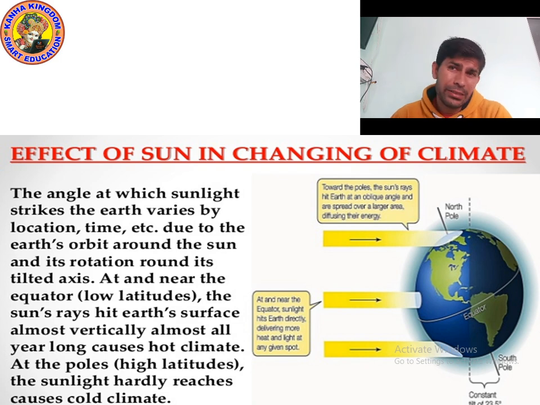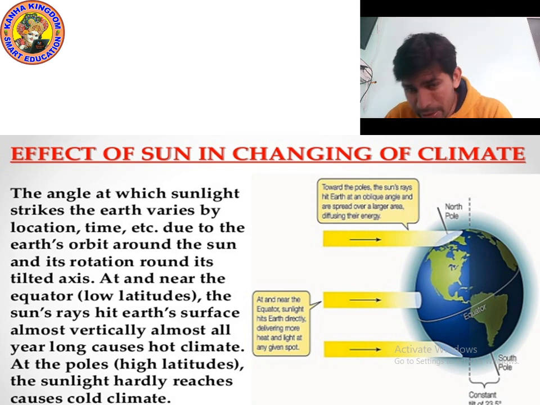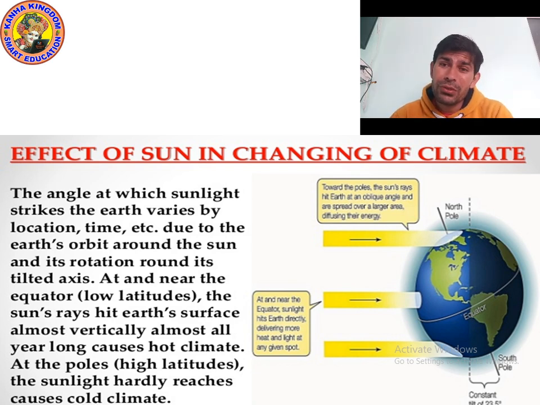Near the equator, the sun rays hit the earth's surface almost vertically almost all year long, causing a hot climate. So kids, for your information, near the equator, generally the sun rays fall directly, so for a long time the climate is hot. This is the low latitude.